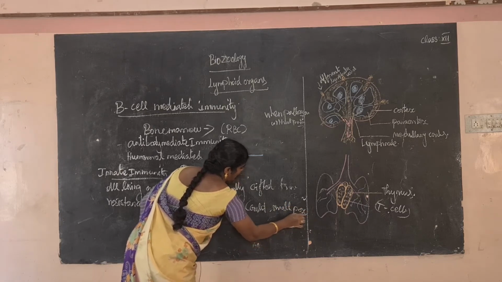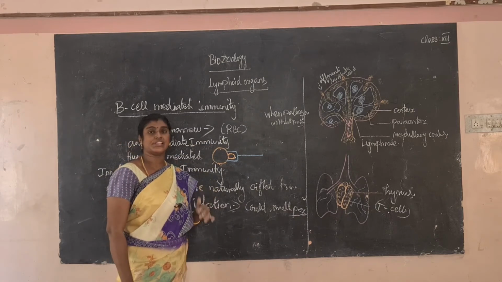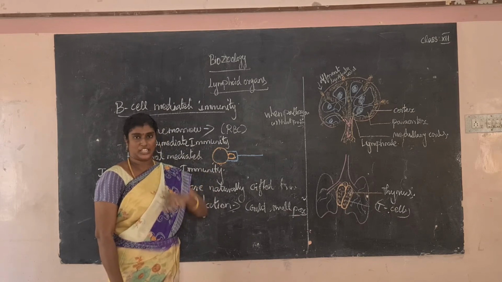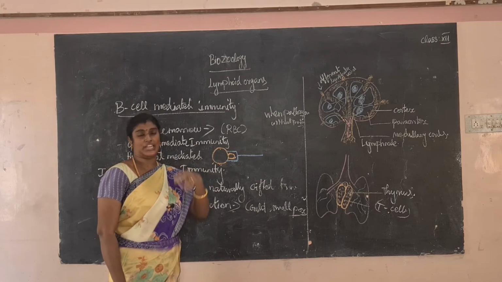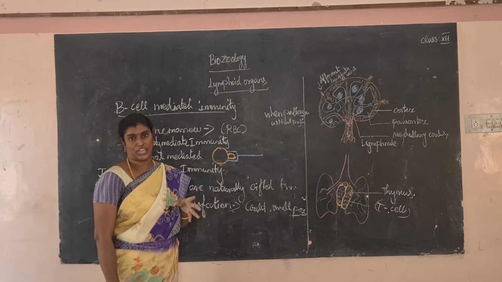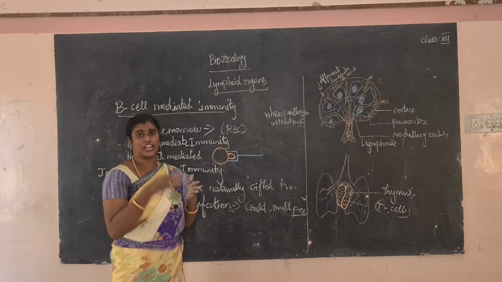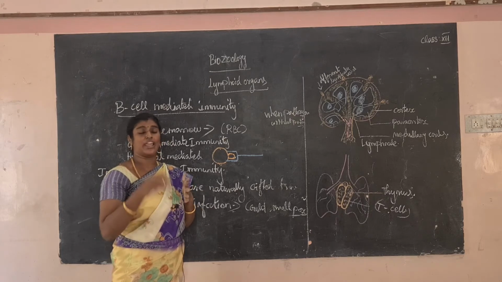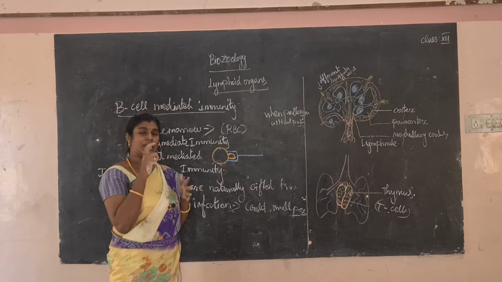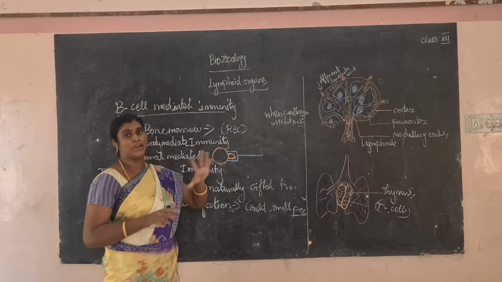What is disease? Antigens cause disease. When any microorganism, which may be a virus, bacteria, protozoa or helminths, enters our body and releases a toxic substance, and that toxic substance affects our human body, that is called disease. This is called common disease.